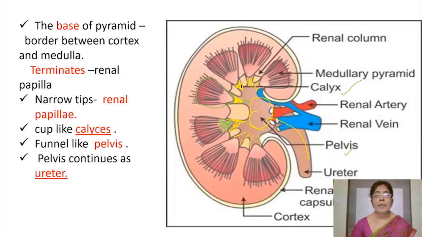These renal papilla open into cup-like calyces, and all the calyces lead into the funnel-shaped pelvis, and pelvis continues as ureter. So if we observe from this side, ureter, pelvis, and these calyces are the cup-like extensions of the pelvis.